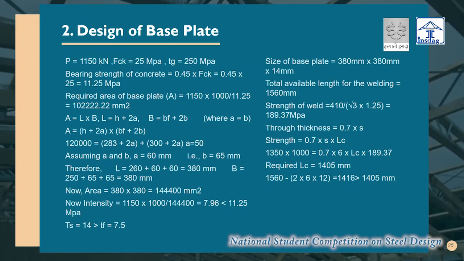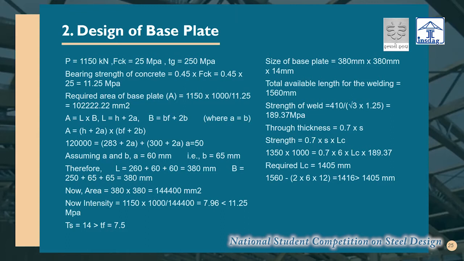So the load is 1150 kilonewton. Then we have found out the required area for that load. Then we have verified the intensity as 7.96, and we have provided a 380 x 380 x 14 mm base plate. And ts we have found out with a different formula.